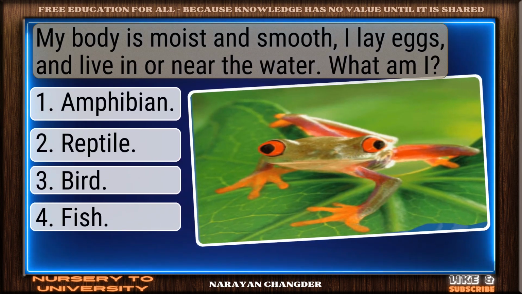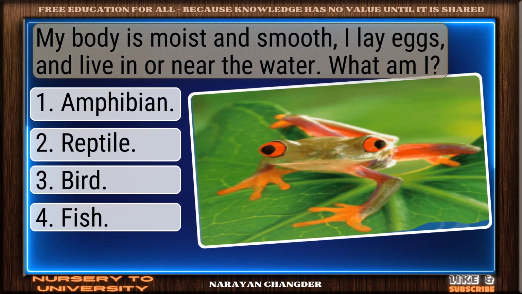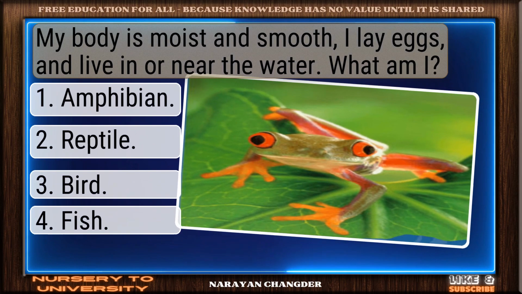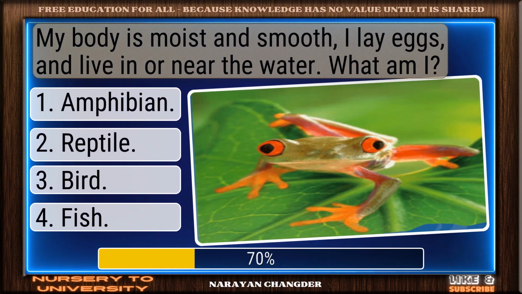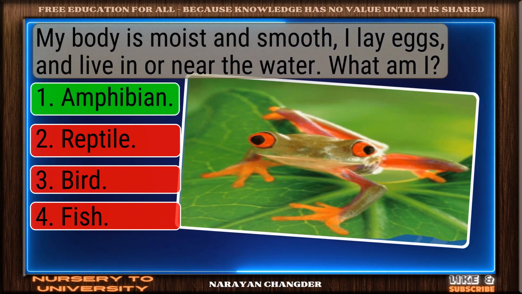Question number 8. My body is moist and smooth. I lay eggs and live in or near the water. What am I? Well picked. Amphibian is the correct answer.